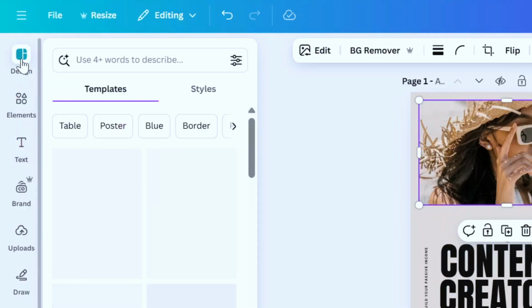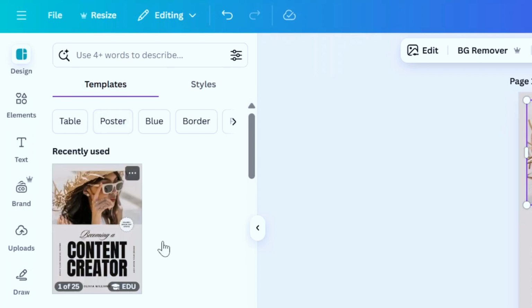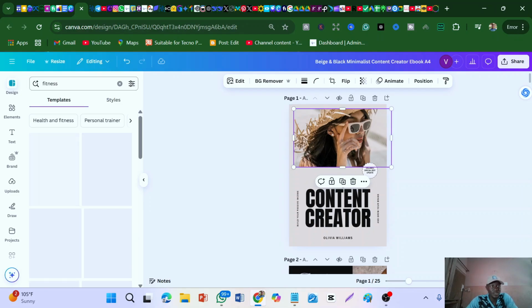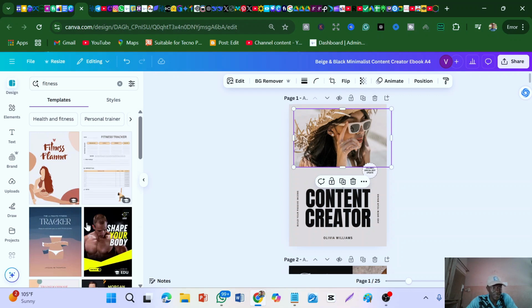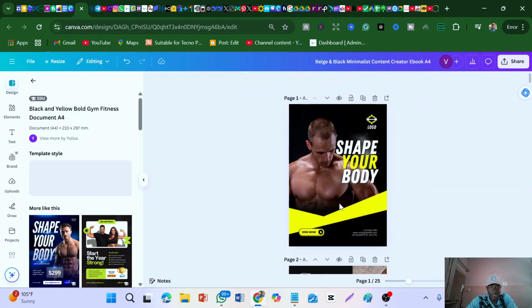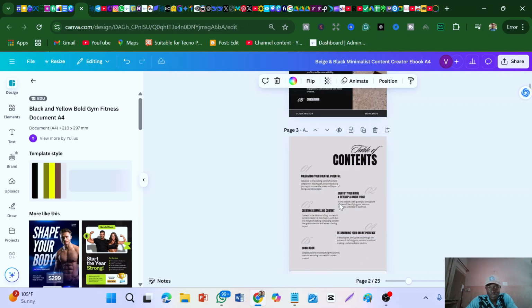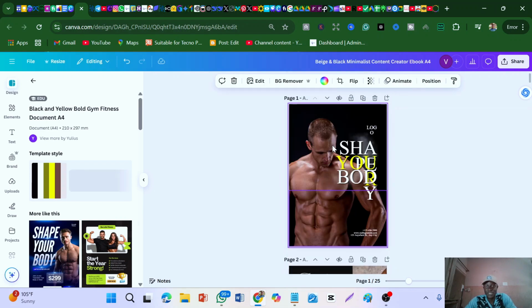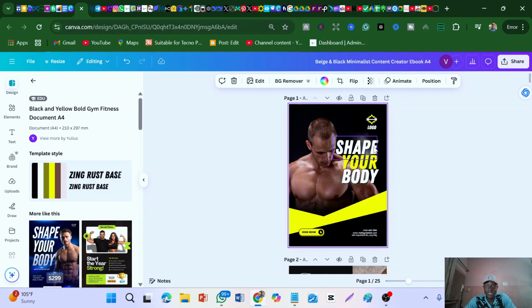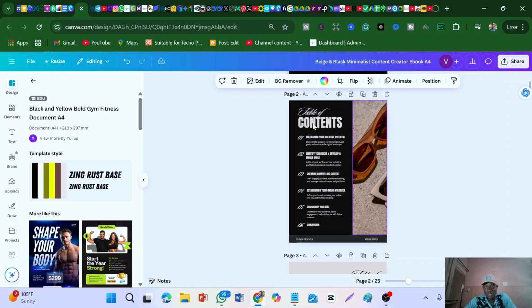to design. Right now, template, you can change templates here completely. So we can just come here and do fitness, and then let's search so that we can now get a design. So we can now tap on this to change the whole design. So you can see we have changed the design for this particular one. So here we can now start to edit the name of the book whatsoever. So when you now come down here, let's say this is context.